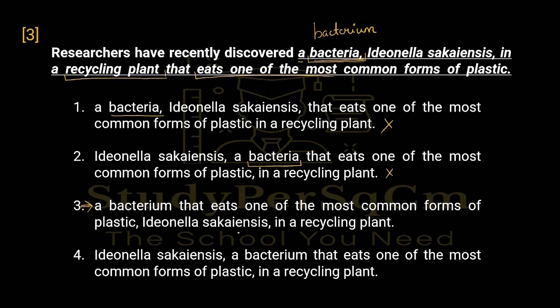So if you see that these two sentences are very similar, the only difference is that here the name is being used first and then it is explaining the bacterium, and here the bacterium is explained first and then the name. So if we have to choose between these two options, option 4 will be correct because this is less ambiguous. We are first giving the name and then explaining the bacterium. So this is going to be the correct option, but if this option wasn't in the options, option 3 would also have been correct.